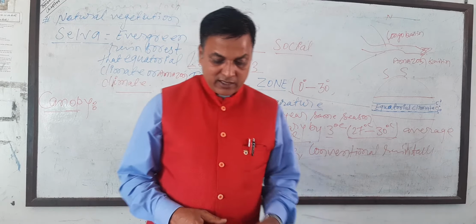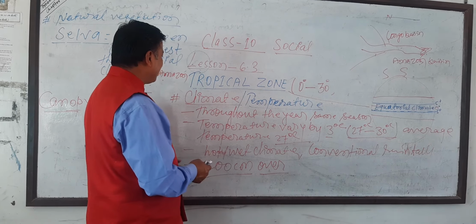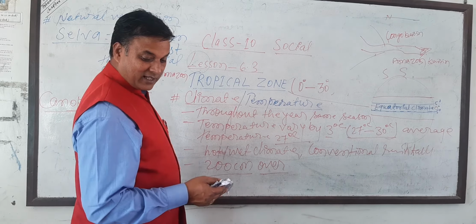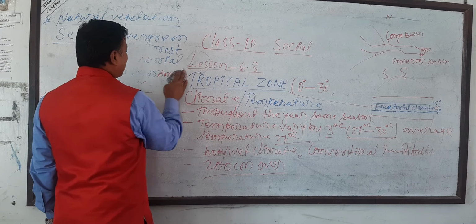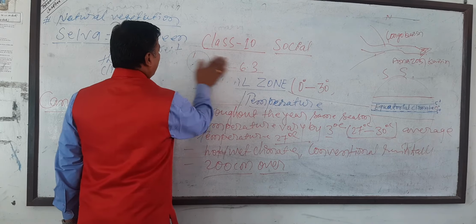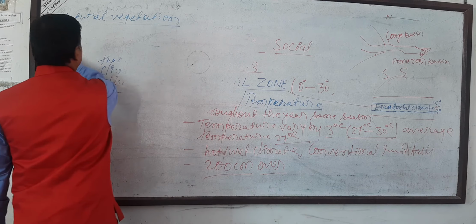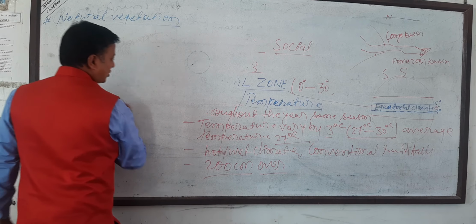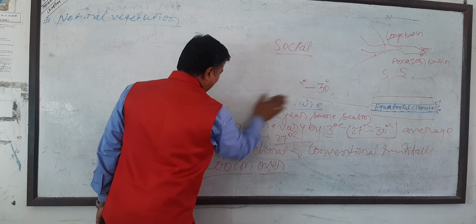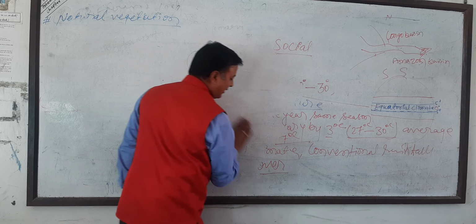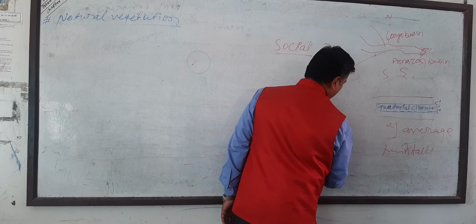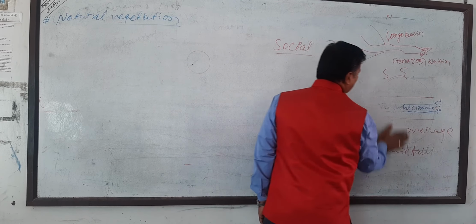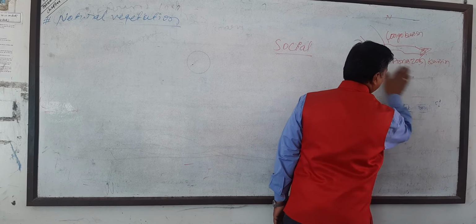Now second is the tropical grassland. Tropical grassland region climate. Tropical grassland is called the savanna climate also, because this climate is mostly found in the savanna region.